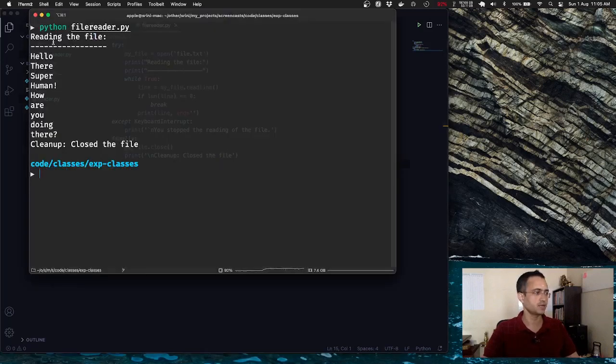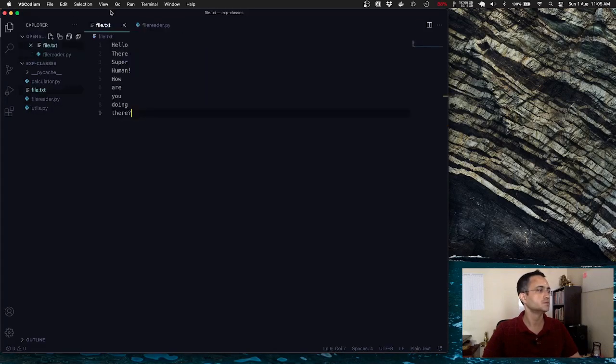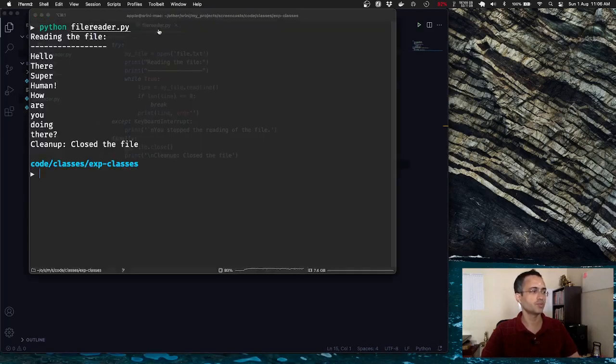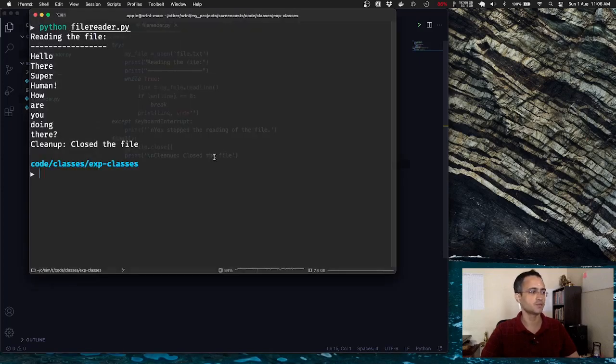So once the entire file is read, if you remember the file, that's where the file ends. And once it's completely read, you get empty, so it will break and the finally is executed, the file is closed, and this particular cleanup, close the file, comes here, right? So great.